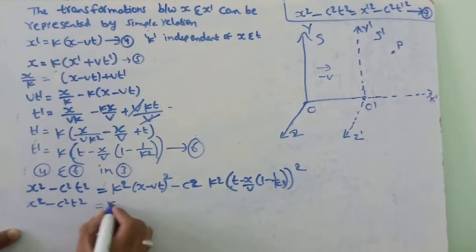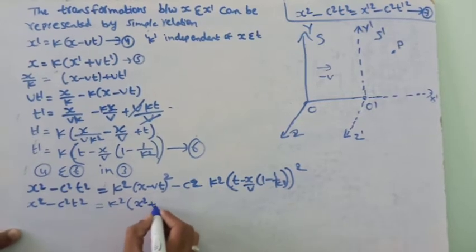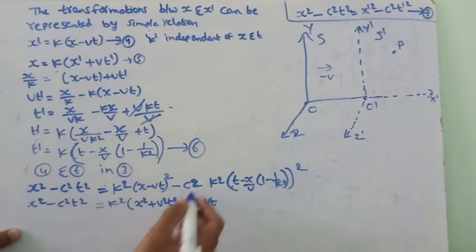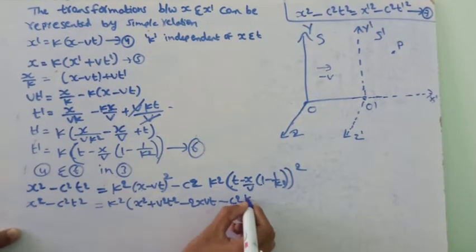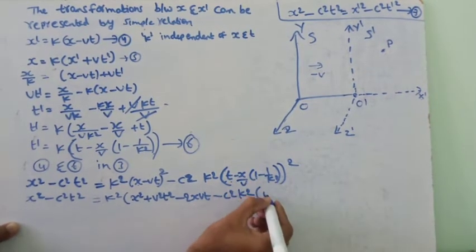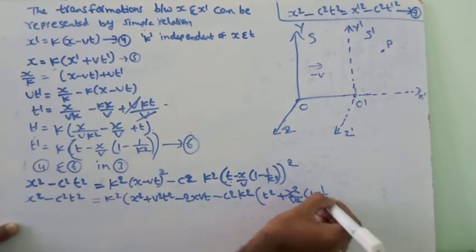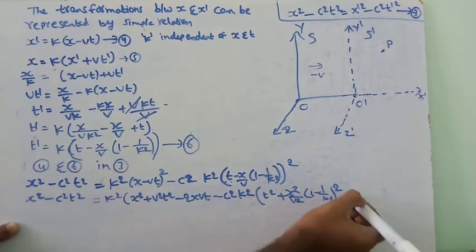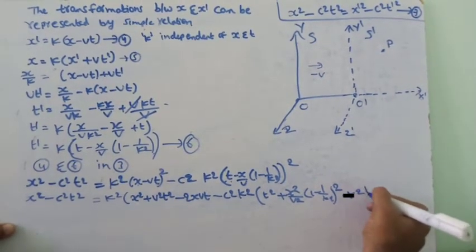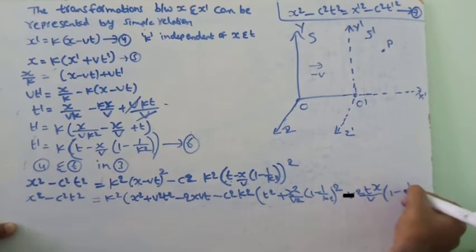So we write k square, and this term can be written as x square, this is the a square term, and this is the b square term, v square t square, minus 2 into x vt, and this entire term, minus c square k square, and this entire term, this is a and this entire term is b: t square plus x square by v square into (1 minus 1 by k square) whole square plus 2 into... a is t and b is x by v into (1 minus 1 by k square), so x by v into 1 minus 1 by k square.